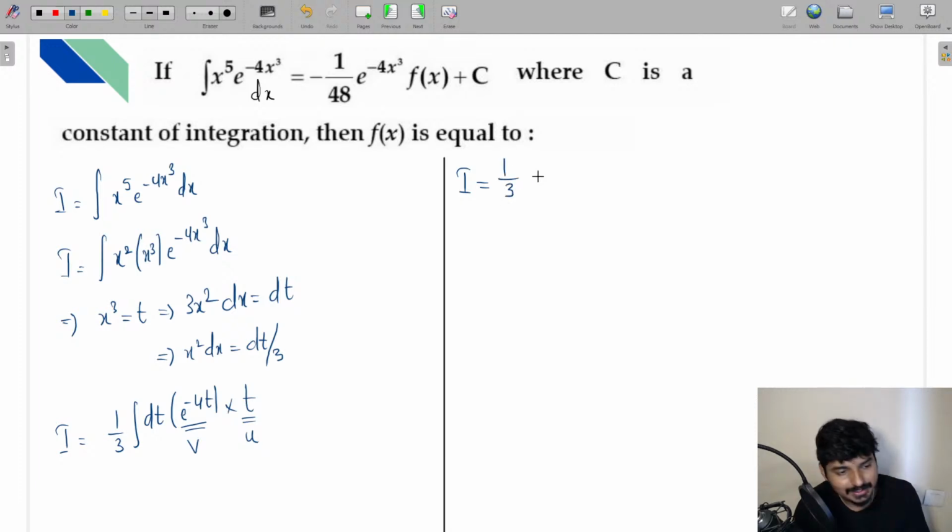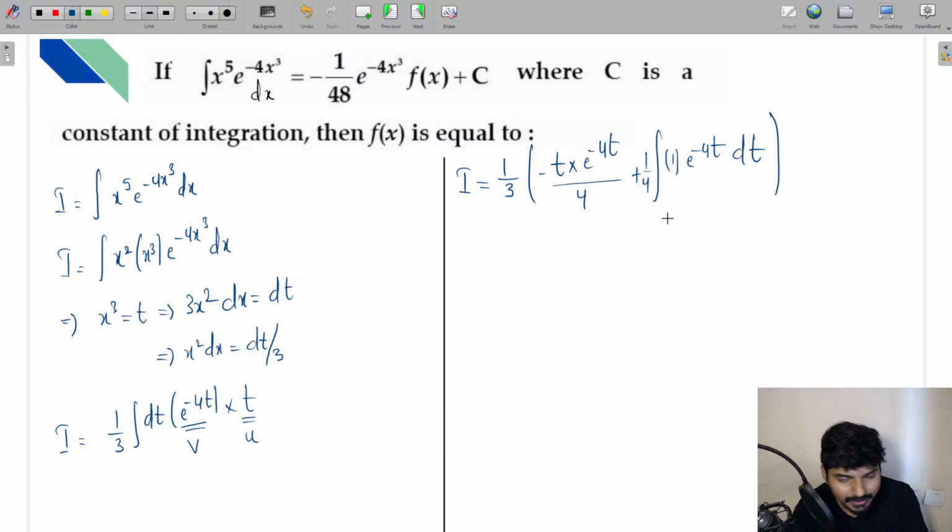I will get I as 1 by 3 into t into the integration of e raised to minus 4t, which is e raised to minus 4t divided by minus 4, minus the whole integral. Differentiation of t is going to be 1, and integration of e raised to minus 4t will be e raised to minus 4t divided by minus 4. So I'll get plus 1 by 4 into dt. This is what you are going to get, everyone.